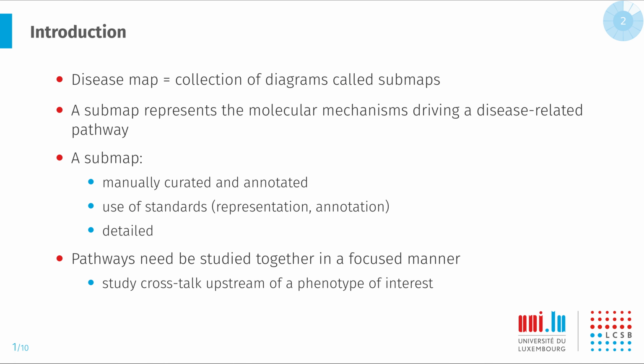So what is a disease map? A disease map is a collection of diagrams that we call submaps, and each submap represents the molecular mechanisms driving a disease-related pathway. Submaps are highly detailed and they are manually created and annotated using standards of systems biology for their representation and their annotation. Pathways represented by submaps need to be studied together in a focused manner. For example, we might want to study a crosstalk that is upstream of a specific phenotype of interest.